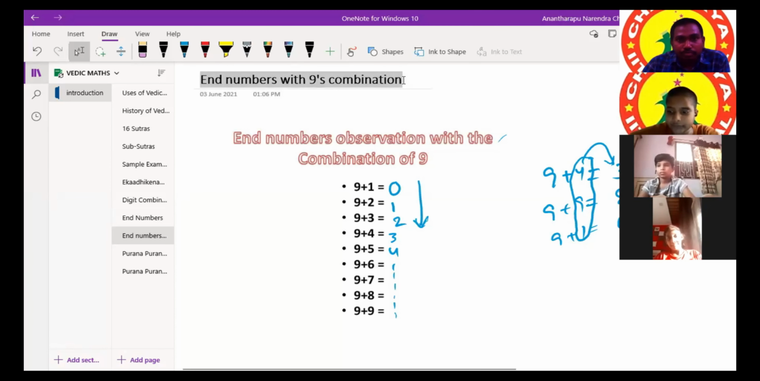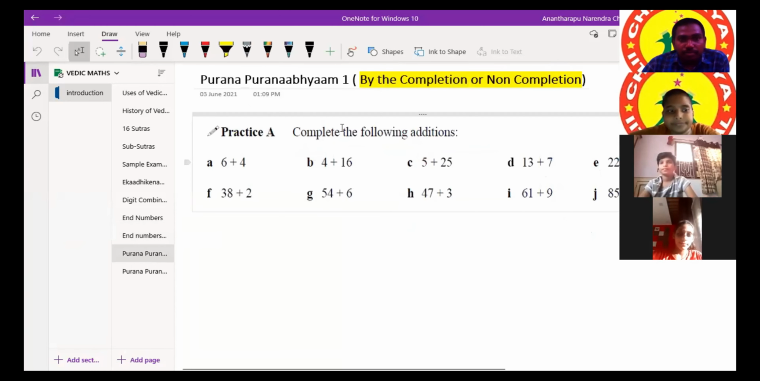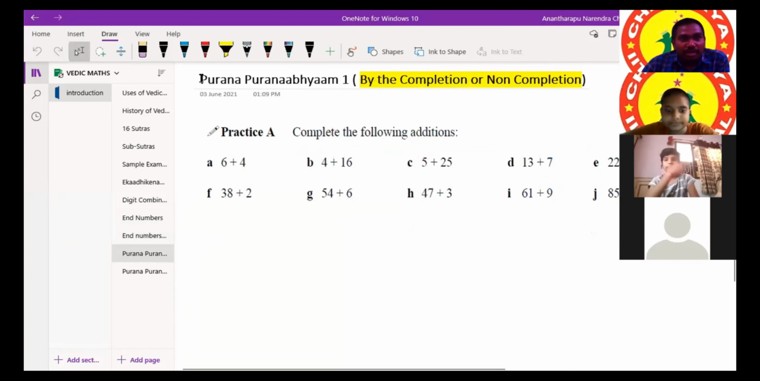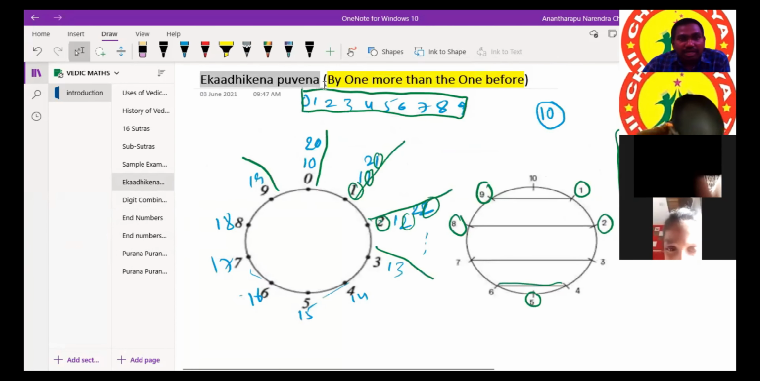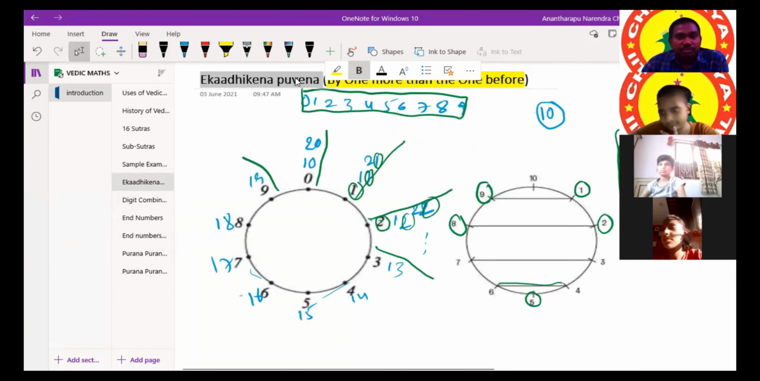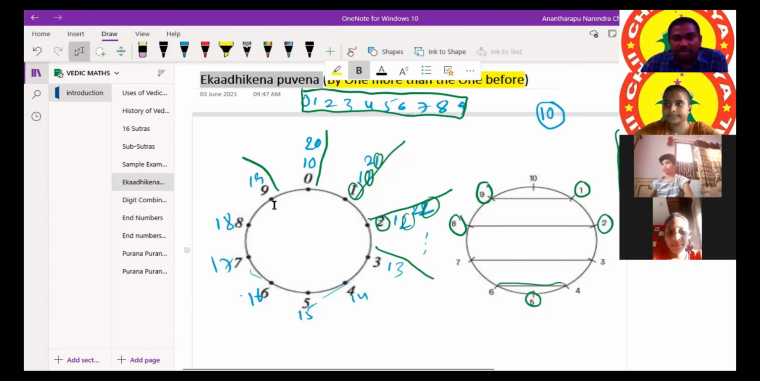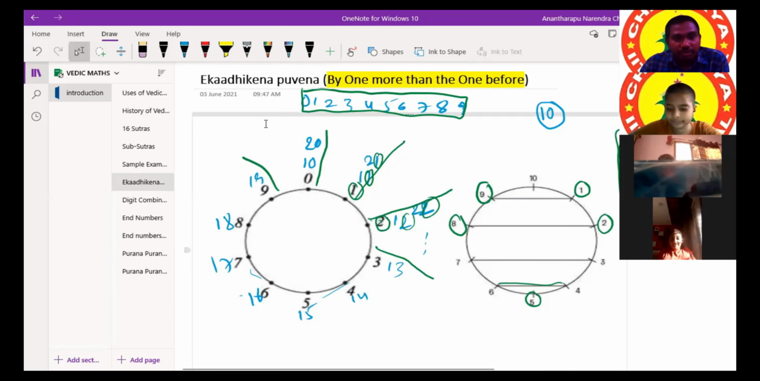Okay, sir. Tomorrow we'll start from Purna Purnabhyam. One more thing here: Ekadhikena Purvena is not completed. At the basic level also we'll use the same sutra, and even at the higher end we'll use the same sutra. As it comes, I'll mention that it is based on this sutra.